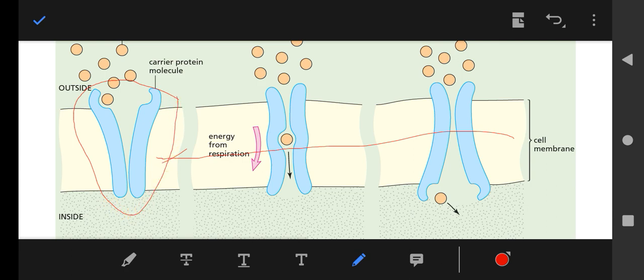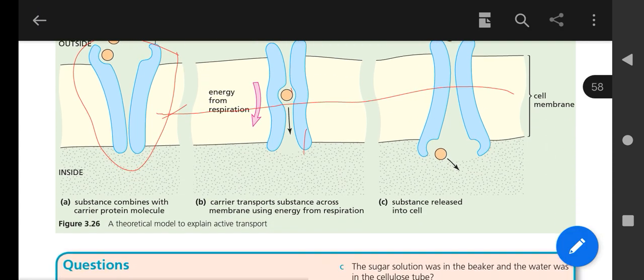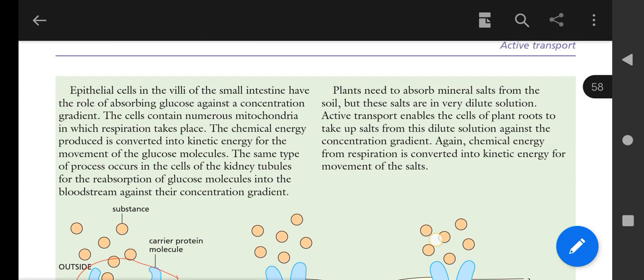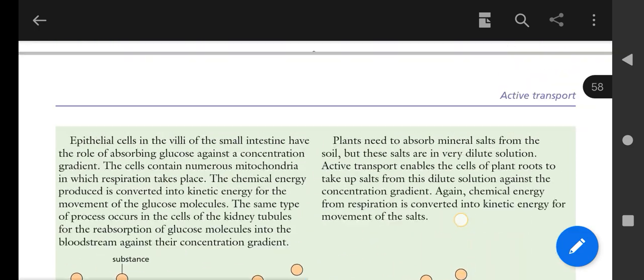These are the transporters, channels or carrier proteins. If glucose molecules are present in excess outside, they will of course enter through the energy that is supplied by respiration.